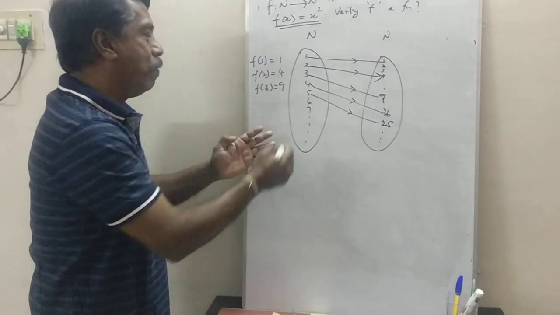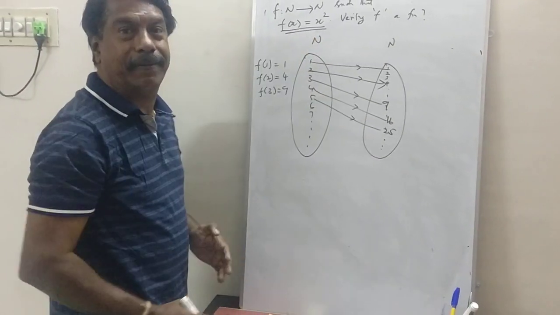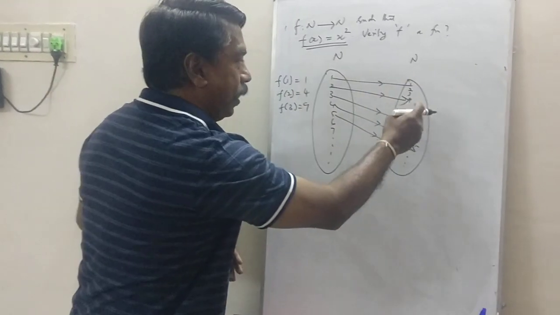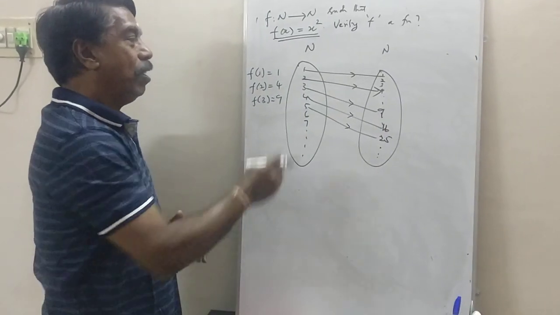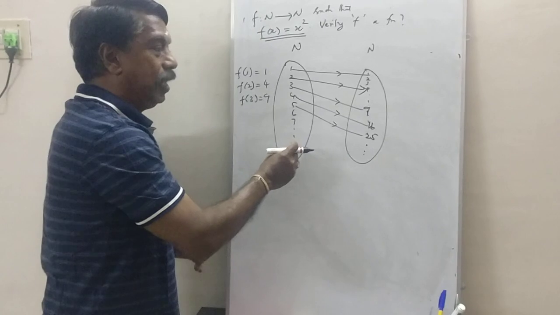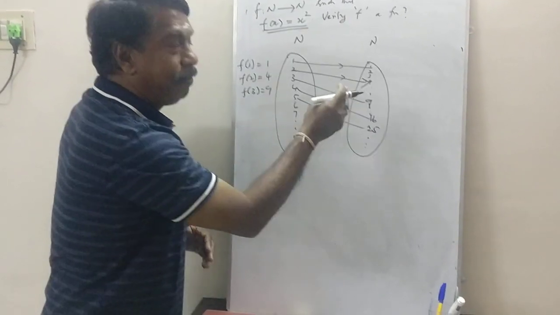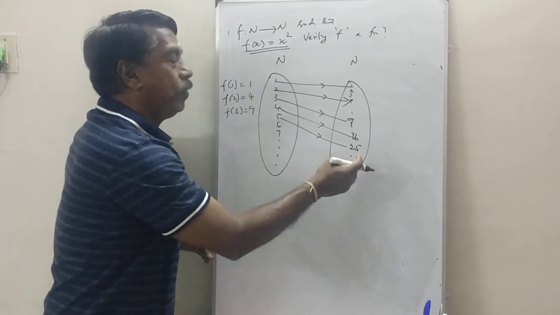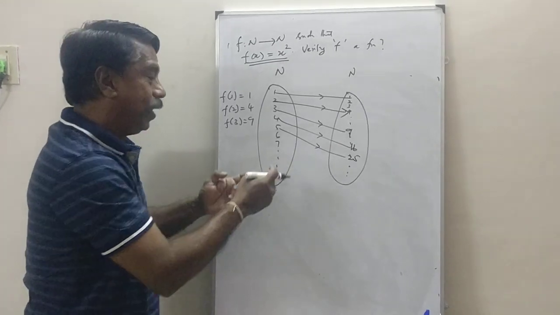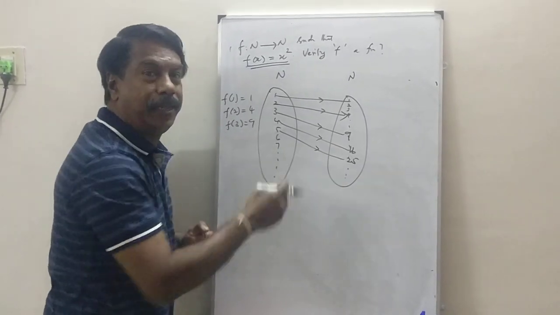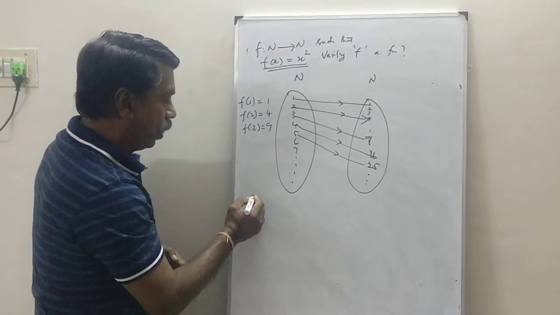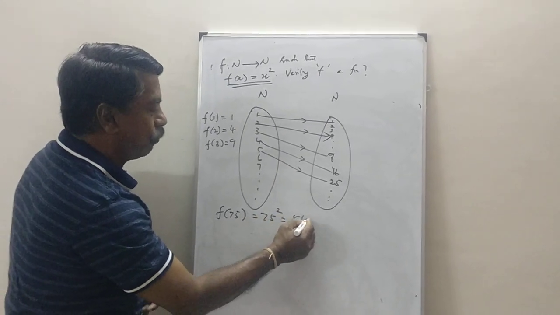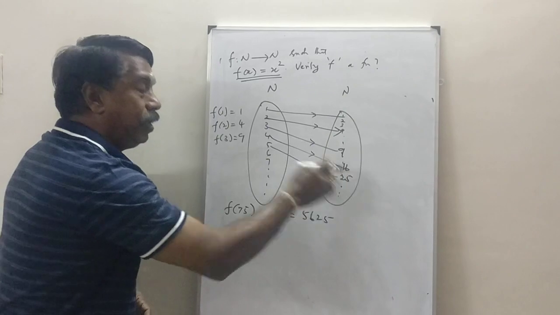Now what about the domain? Domain is the capital N, the set of all natural numbers. It is 1, it will go up to infinity. And what about here? The same set is here also. Now for each element of this set, there will definitely be an image in the set N. If you find 50 here, you can find 2500 here. If you find 60 here, you will have 3600 here. If you have 75, what will be f of 75? That is nothing but 75 squared, that is 5625. That will definitely be here.